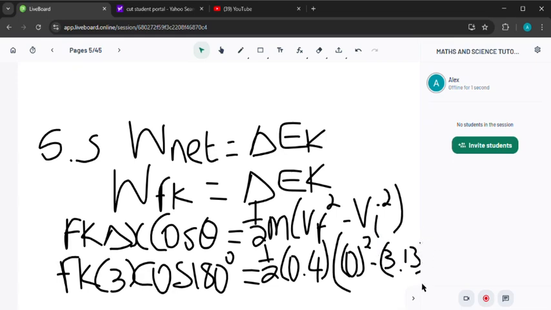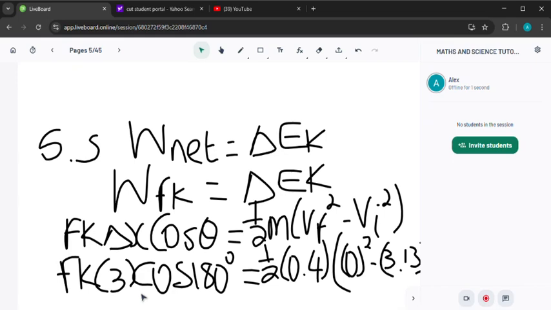On the left, Fk multiplied by 3 multiplied by cos of 180 degrees gives negative 3 Fk, because cos of 180 degrees is equal to negative 1.